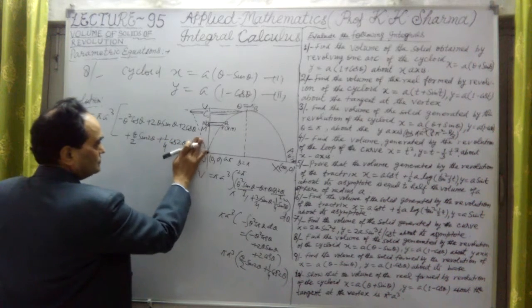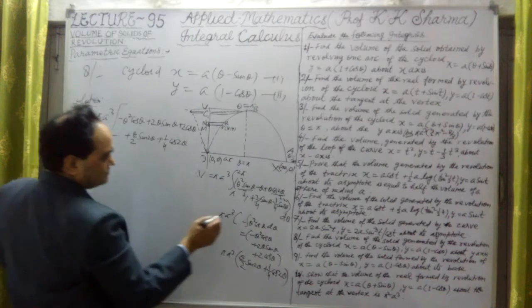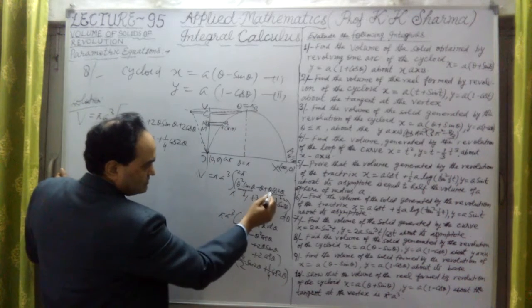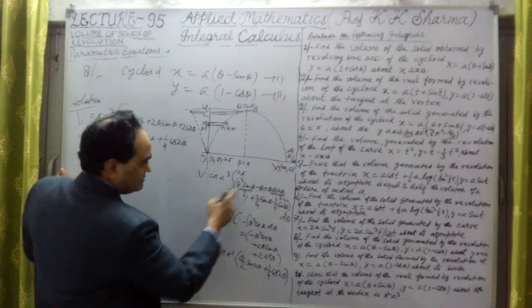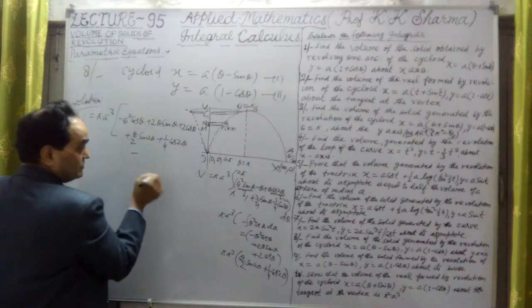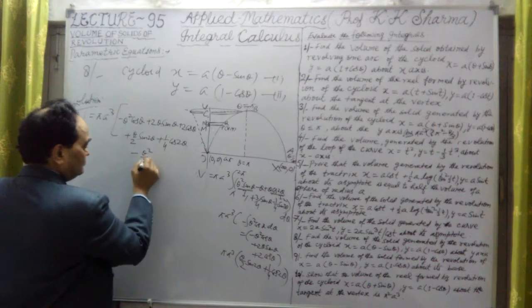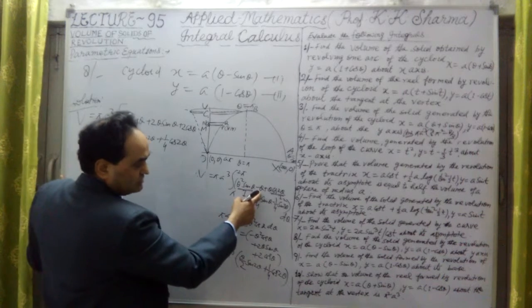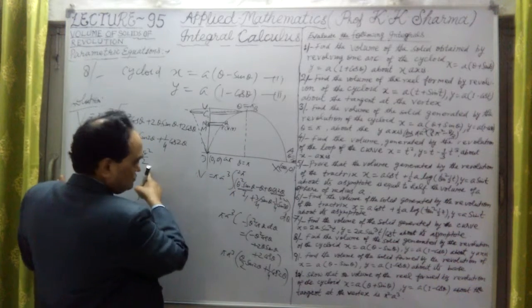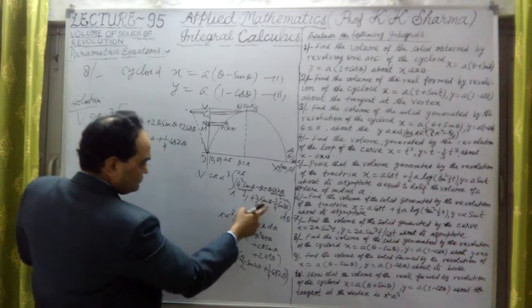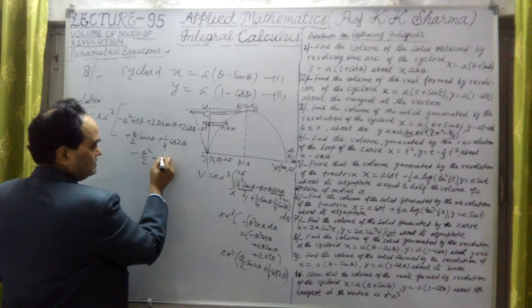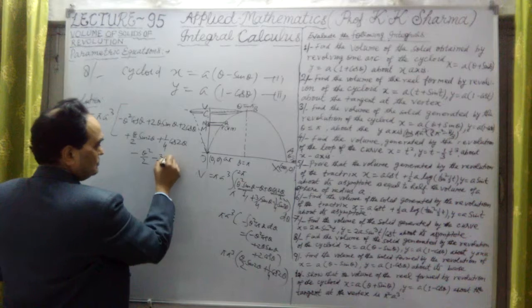Okay, so these are two parts. First, integration of theta cos theta: this is integrated, but minus theta is to be integrated yet. This is minus theta square upon 2, since theta is integrated as theta square upon 2. Then 3 by 4 sin theta will be minus 3 by 4 cos theta.